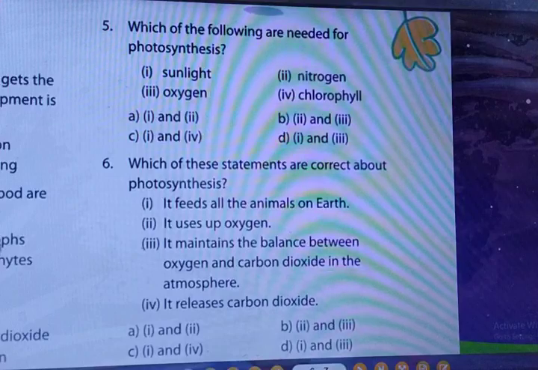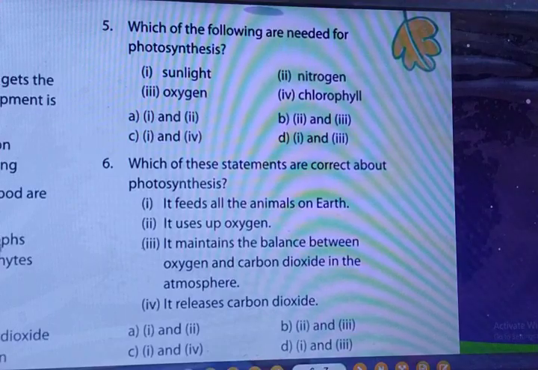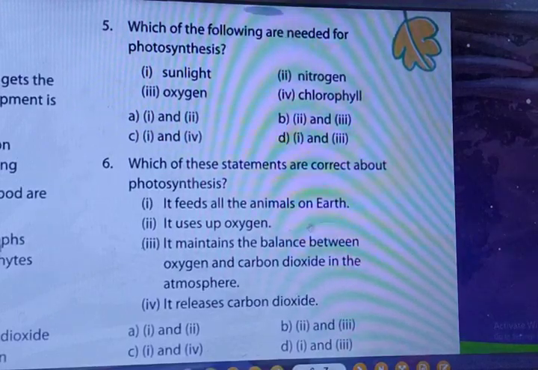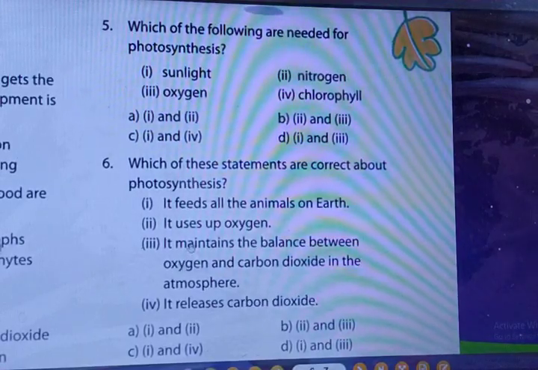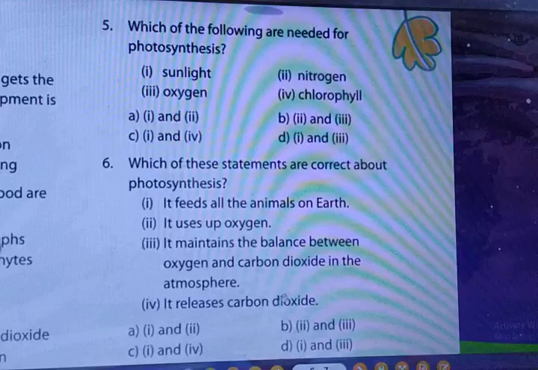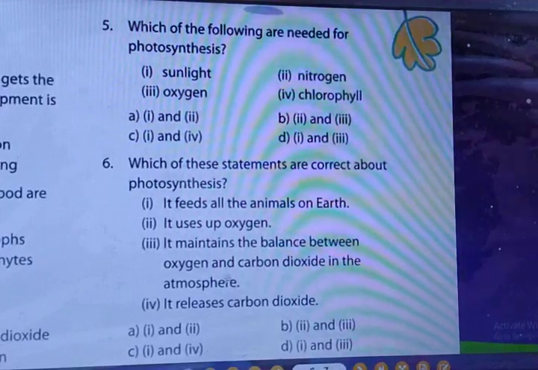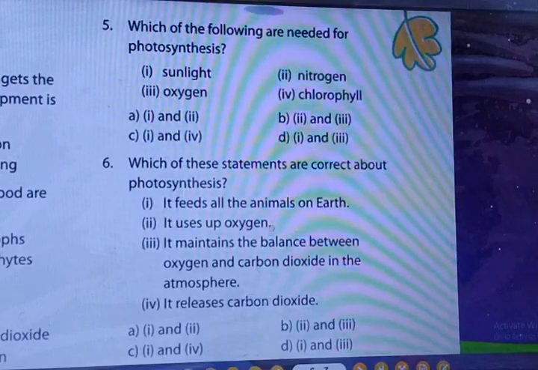So which will be the answer? Can you tell me? Option D. Option D is first and third. First and third means it feeds all the animals on the earth, and the third one is it maintains the balance between oxygen and carbon dioxide in the atmosphere. So this was our question number 6. Now we'll move towards question number 7.